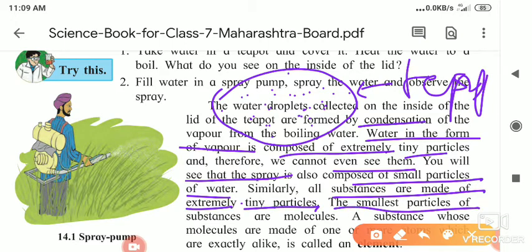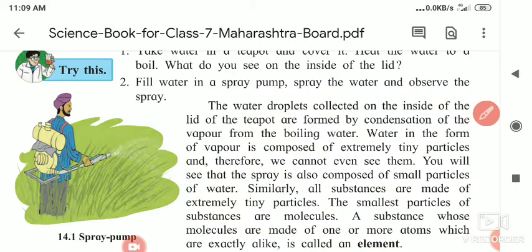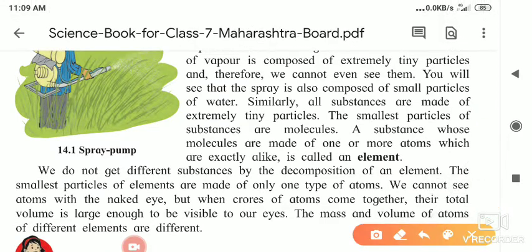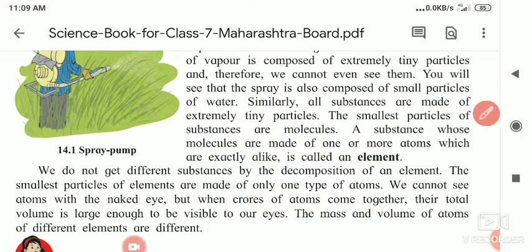The smallest particle of a substance is called a molecule. Understood, all of you? What I said: the smallest particle of a substance is called a molecule. It means water, H2O, a small drop of water, is the H2O molecule. A small drop of salt is a salt molecule. So this is the definition of molecule.